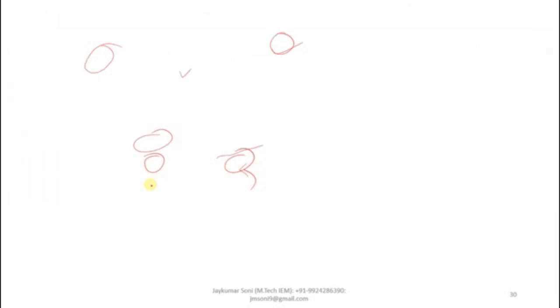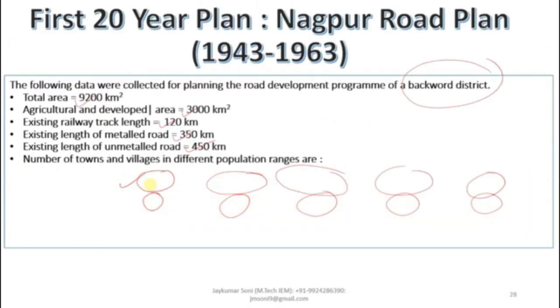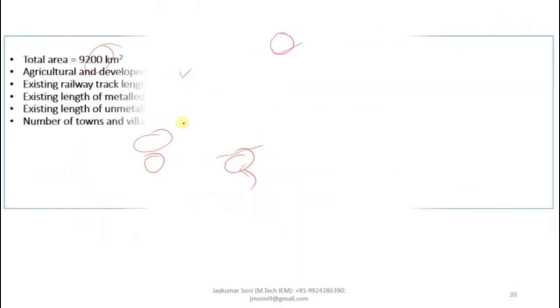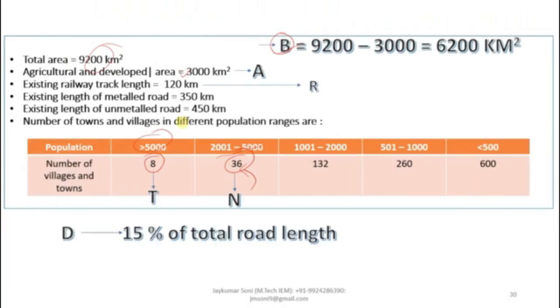Now what are you asked about? You have to calculate the additional length of metal and unmetal road. You already have metal road length as 350 kilometer in the example statement.